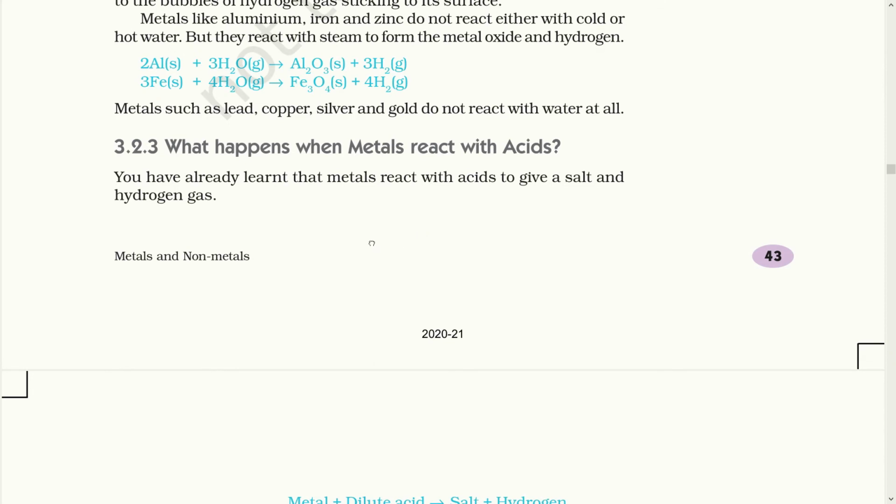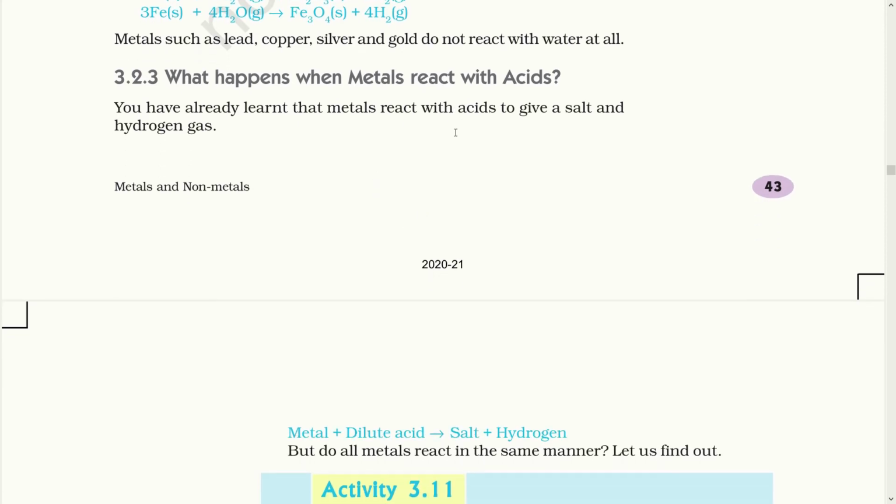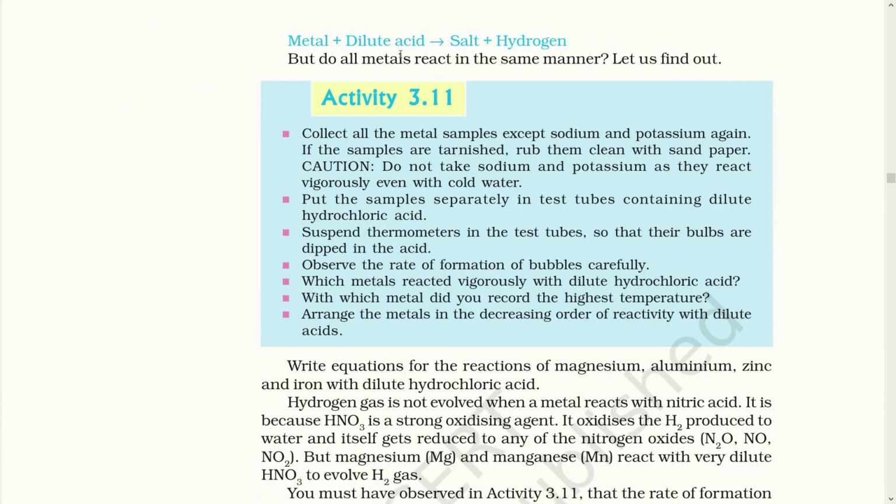Now what happens when metal reacts with acid? Actually, it gives salt and hydrogen gas. But we have to observe here whether all metals react in the same manner. Collect all the metal samples except sodium and potassium again. These are highly reactive metals, and we are not going to experiment with acid for sodium and potassium. If the samples are tarnished, rub them clean with sandpaper. Put the samples separately in test tubes containing dilute hydrochloric acid. Suspend thermometers in the test tube so that their bulbs are dipped in acid. Observe the rate of formation of bubbles carefully.